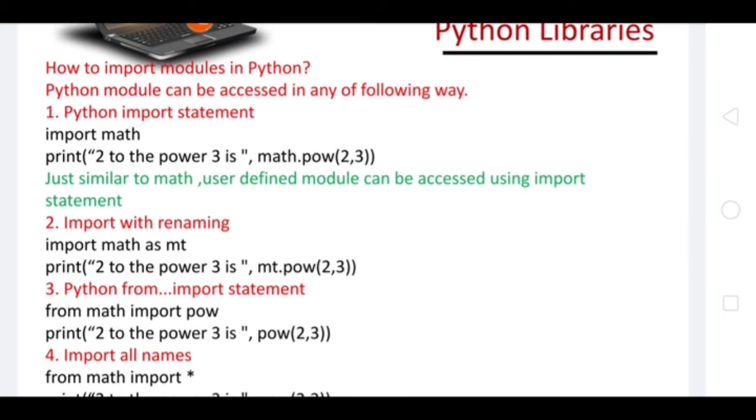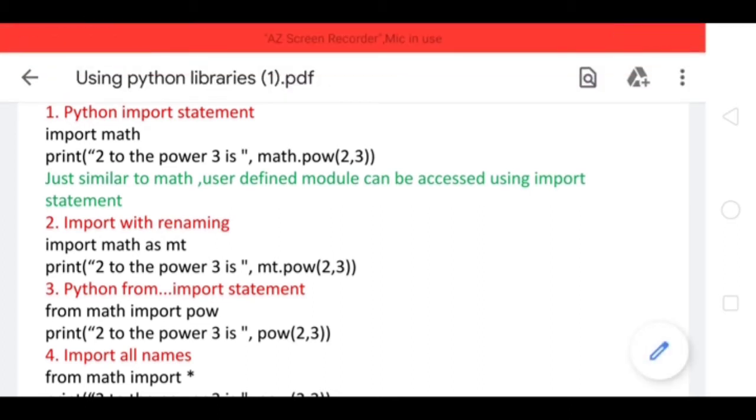That is the Python import statement: import math and then print. But the main thing is how to use the functions of that module. For example, I have many functions in the math module, like square root, sine, cos, tan, cube root. To use those functions, I have to write the name of the module, the dot operator, and after that I have to call the particular function, right?